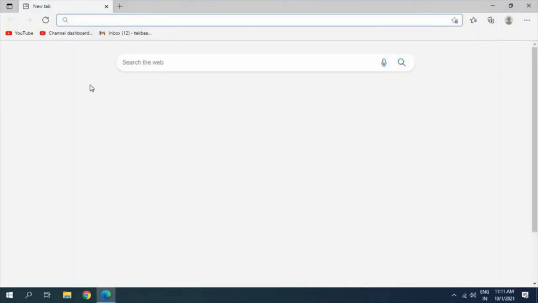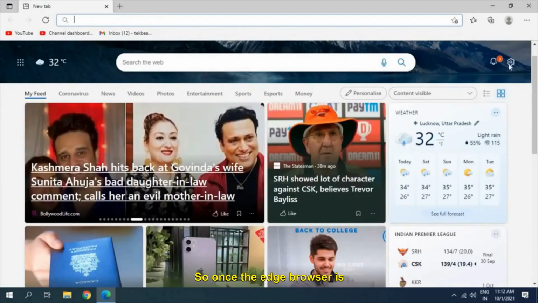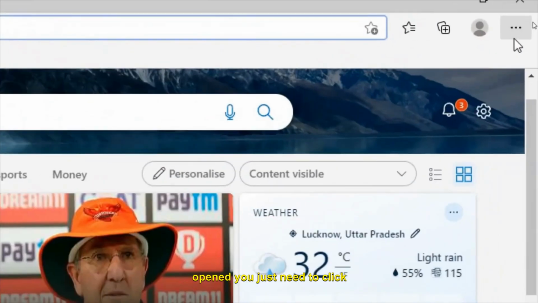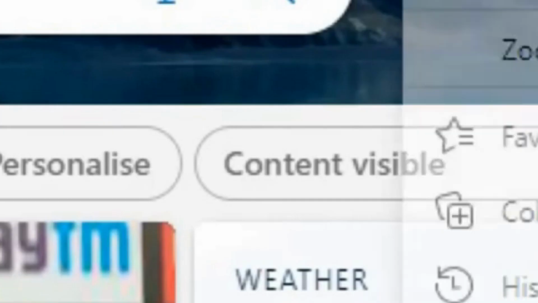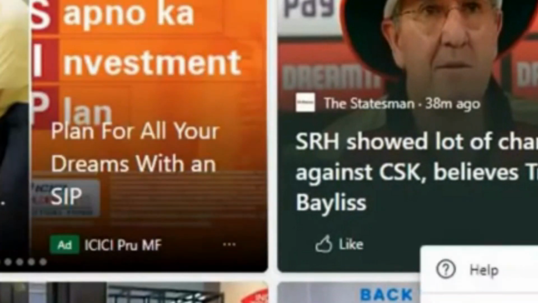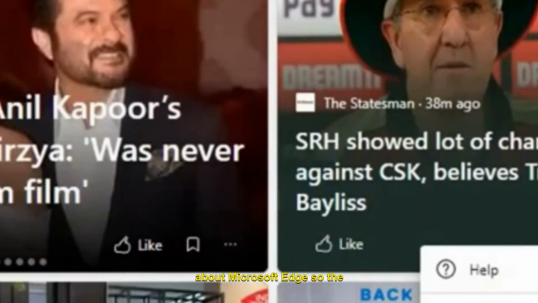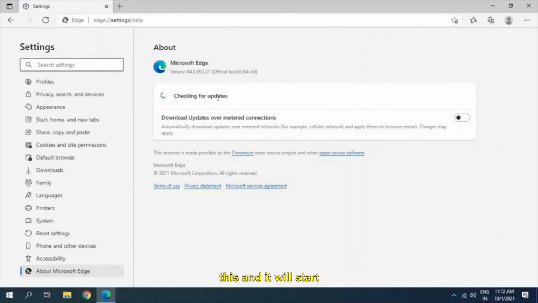Now the next thing which we need to do is to update Microsoft Edge. Once the Edge browser is opened, you just need to click on these three dots. Once you click on that, you will find help and feedback. And here in help and feedback, we need to look for about Microsoft Edge. The moment I click on that, a new window will appear like this and it will start checking for updates, which is a very good thing.